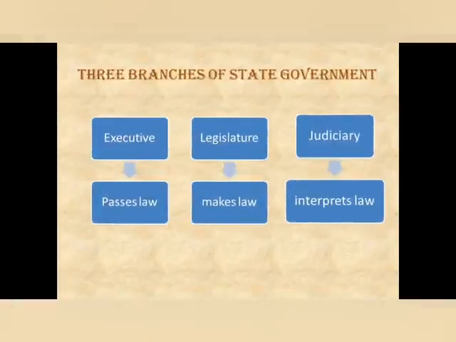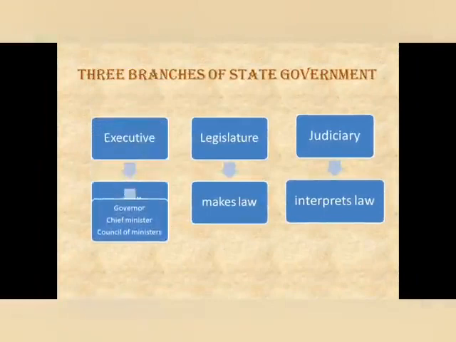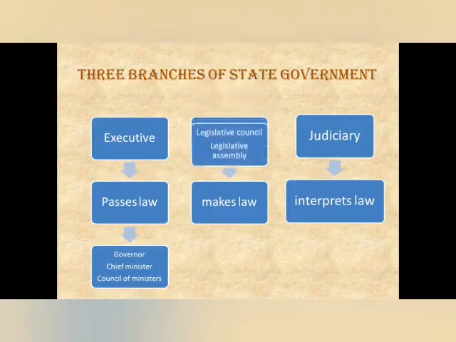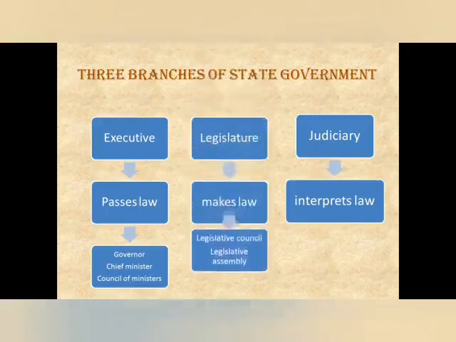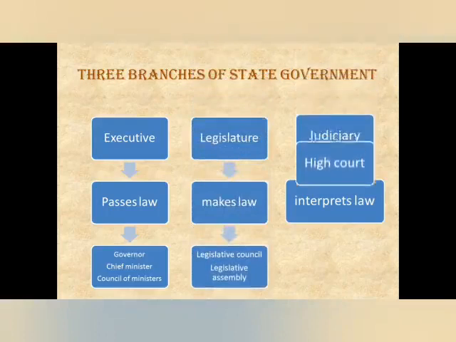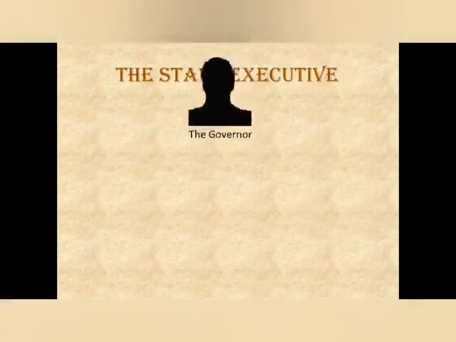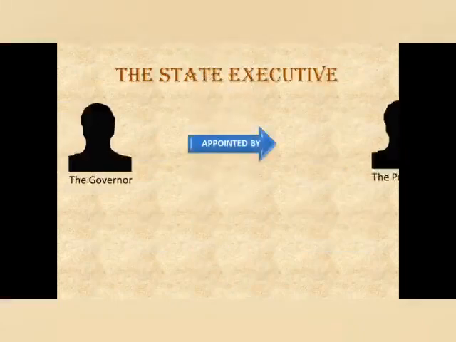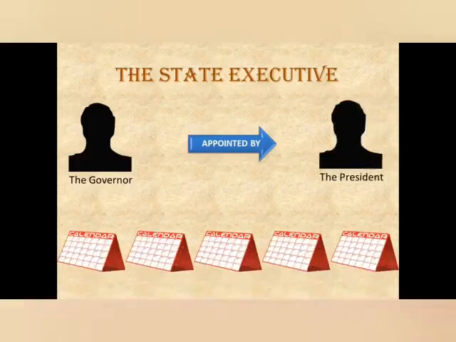The persons in the state executive are the governor, the chief minister, and the council of ministers. The state legislature includes the legislative council and legislative assembly. The High Court belongs to the judiciary of the state. The state executive. The governor is the head of the state. The governor is appointed by the president for a term of 5 years.